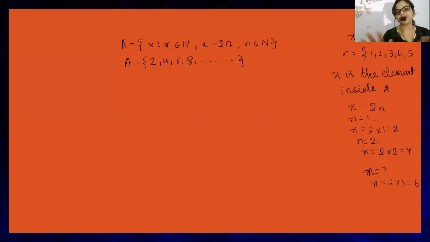Once you start cracking set builder form, then roster form to set builder form conversion will be very easy. So another set is B is equal to, look here beta, {x square such that x belongs to integer}. Let's see how many of you can answer.